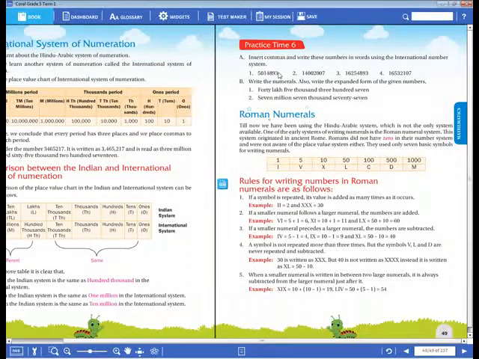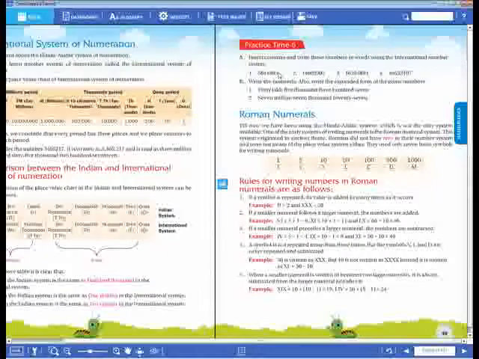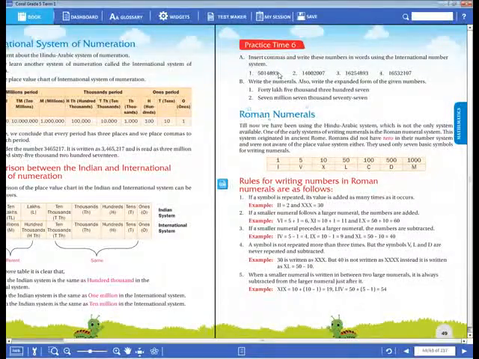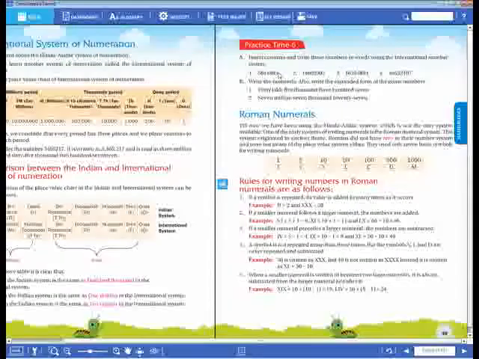In the Indian system, listen everybody. In the Indian system, since we are Indians, we use lakhs and crores. So for the lakhs there will be 2 digits, for the crores 2 digits, and for the thousands also only 2 digits. By separation of the periods you have to give the commas. After thousands there will be 1 comma. After lakh and 10 lakhs there will be 1 comma. After crore and 10 crores there will be 1 comma.